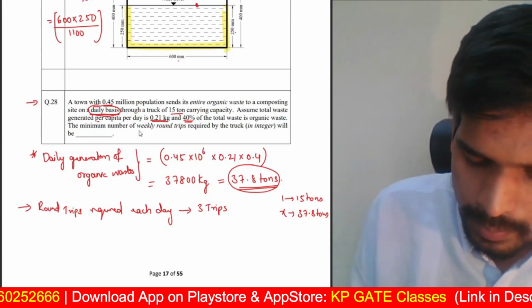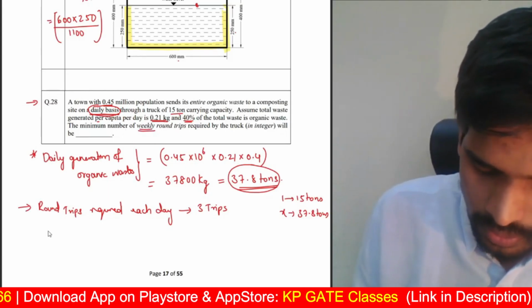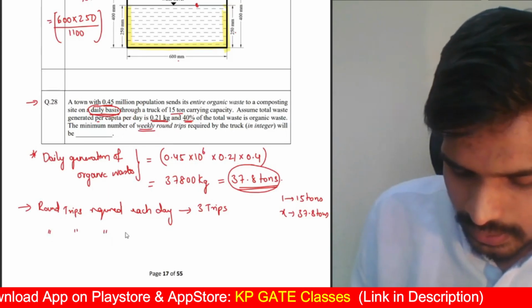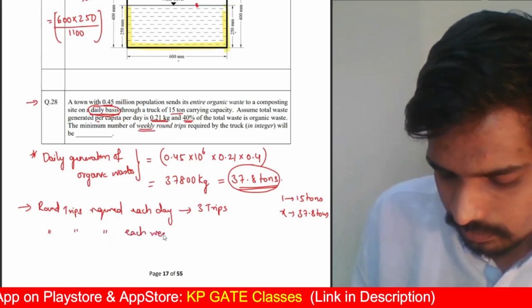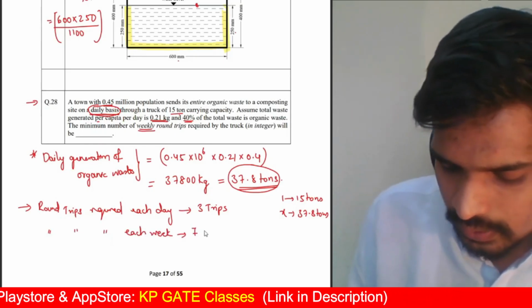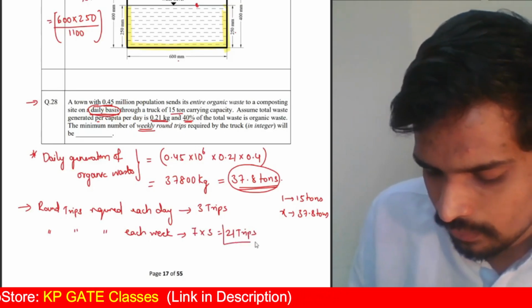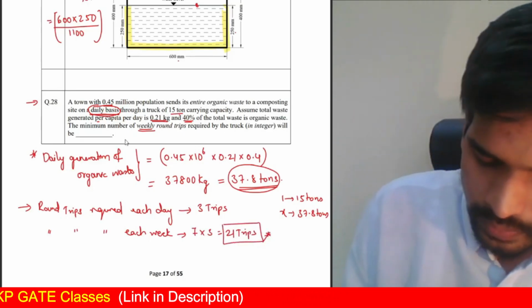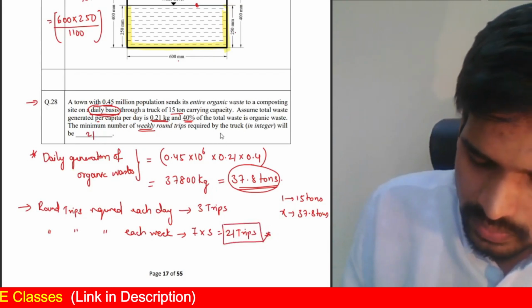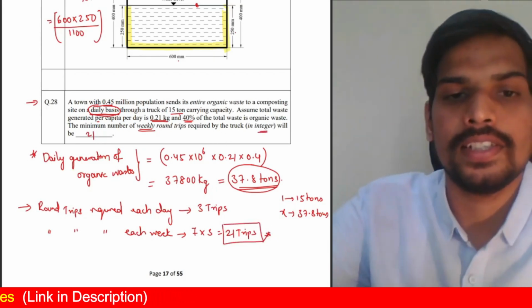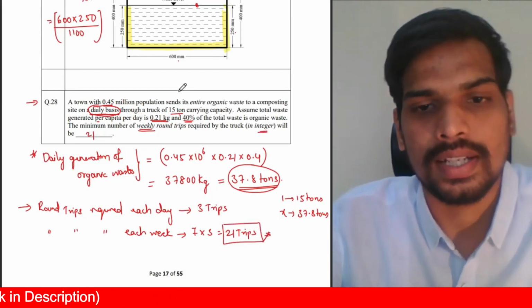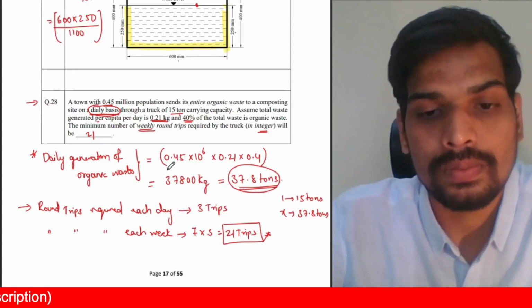They're asking us the minimum number of weekly round trips. Round trips required each week. In 1 week, you will have 7 days. So 7 into 3, your answer will be 21 trips. That is the minimum number of round trips required. So 21 is the correct answer here. They're asking the answer in integers, so you'll write it as 21 directly. So that's the last question for 1 mark.